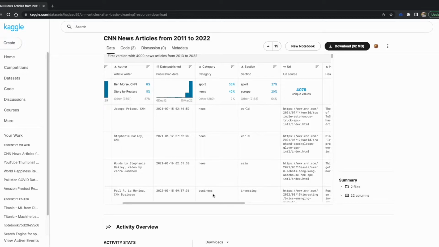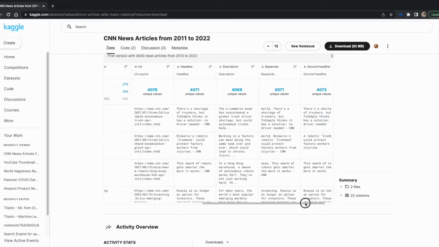So first we will use this dataset, and with the help of NLP concepts we are trying to classify these descriptions, headers, keywords, like if somebody gives you a header or description, is there some knowledge in it that tells which category it belongs to, right? Some descriptions are for news, some for business, some for sports. So these kinds of things.